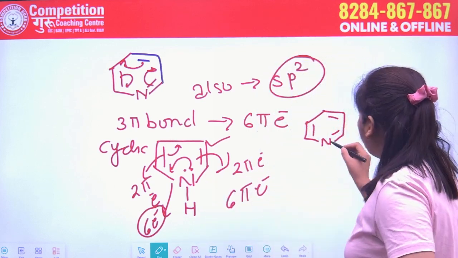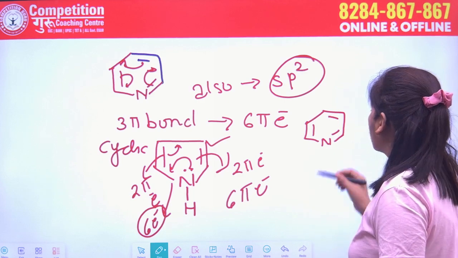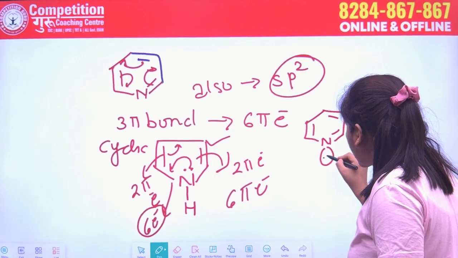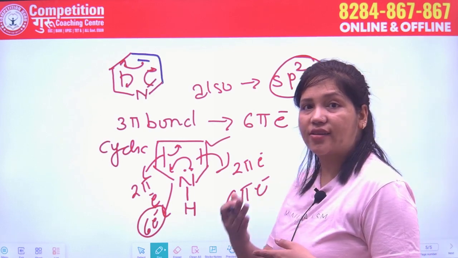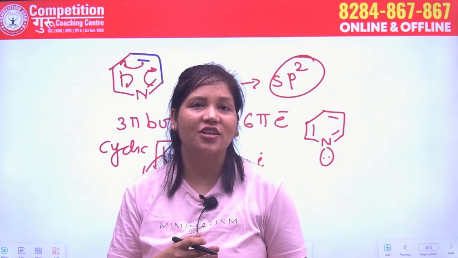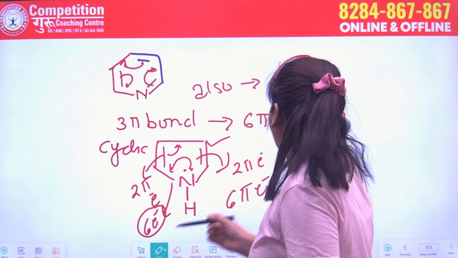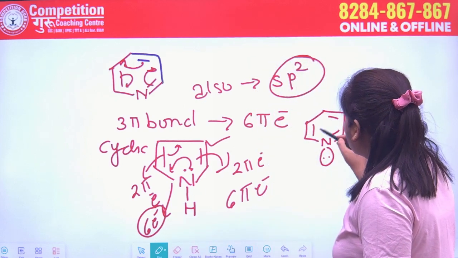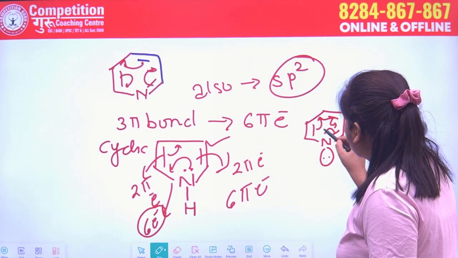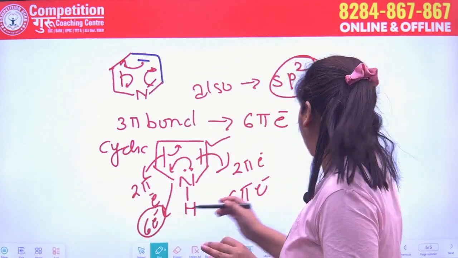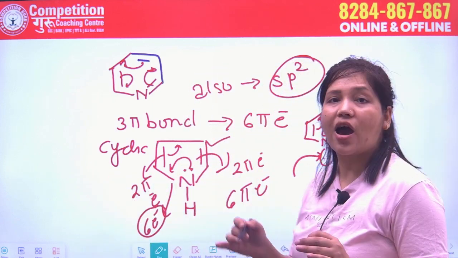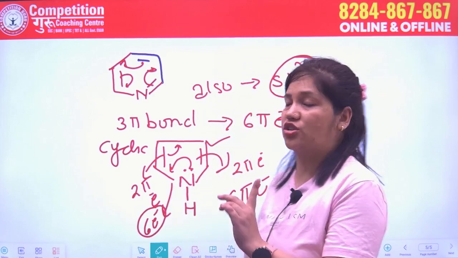Now here its lone pair is outside, and the position of the lone pair is such that its plane is perpendicular to the other orbitals which are taking part in the conjugation. It is not in the same plane. That's why this lone pair does not go into the conjugation.